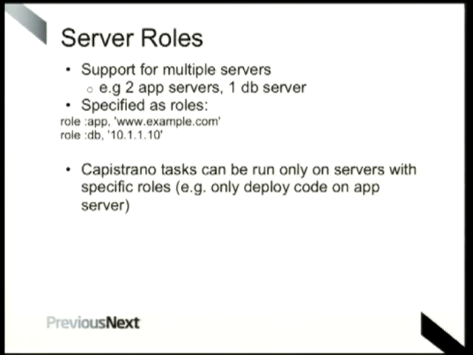I don't tend to use them myself because in Drupal, when you do an update DB, it always runs on the app server anyway, so it'll look up the database settings. But if you needed to do something specific on your database server, then you could write a task that would target that specific thing. And by default, things like update code will only run on the app server anyway.